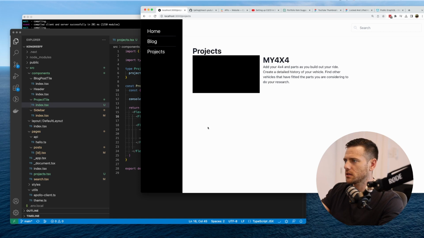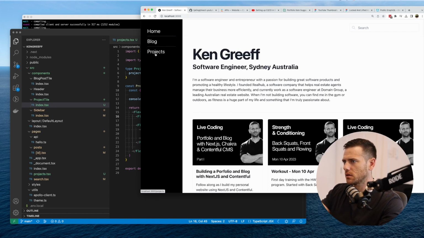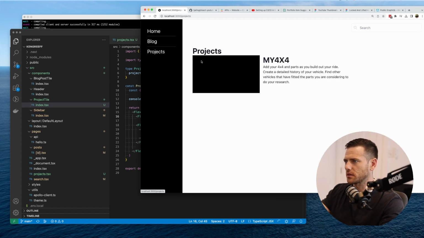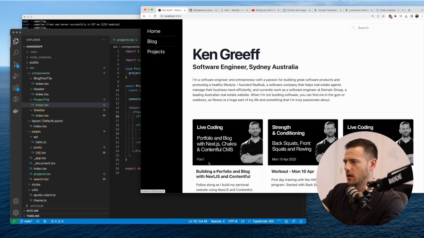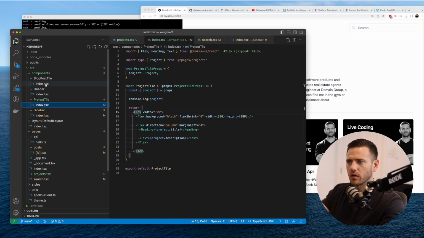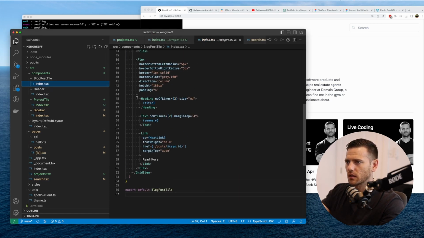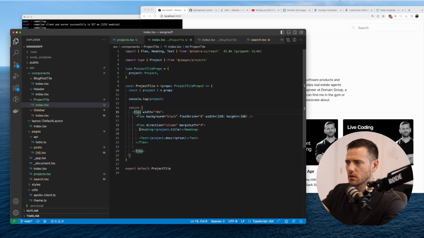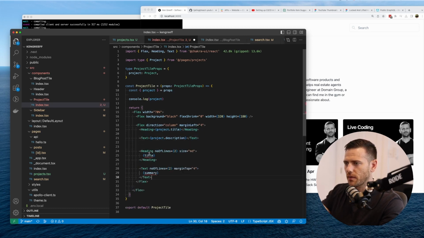This font size, let's see, how's the blog? What size are we using on our blog? Is that the same? Yeah, it's about the same size, so that's okay. Then what I will do is probably just mimic this. So inside of the blog post tile, we can almost copy this. We're not going to go into the actual project itself at this stage.